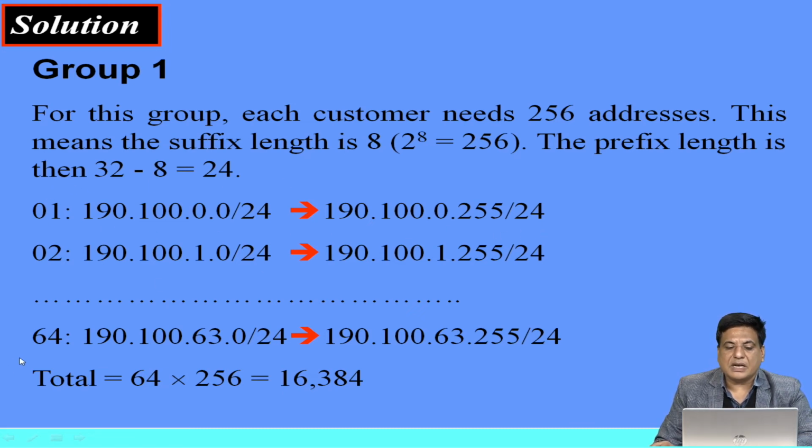Similarly, the 64th customer gets 190.100.63.0 to 190.100.63.255/24. So the total number of addresses we are allocating to group 1: we have 64 customers and each customer is assigned 256 addresses, so the total is 16384.